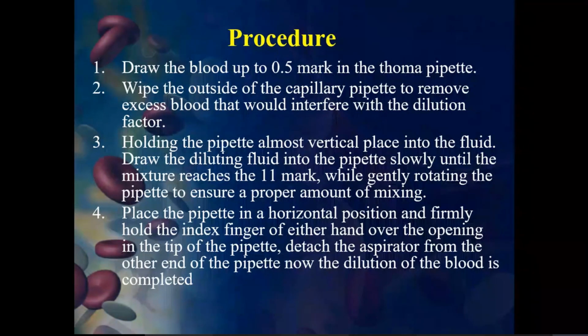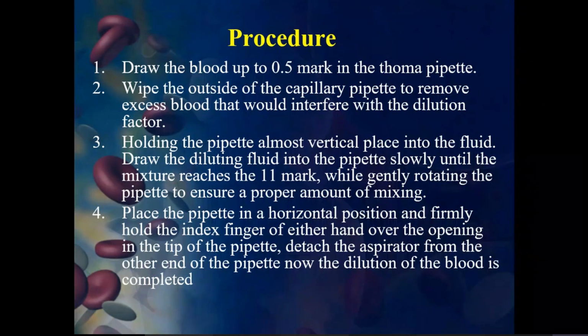Place the pipette in a horizontal position and firmly hold it with the index finger. That means you have to hold it strongly without disturbing the pipette. Either hand over the opening, the tip of the pipette. Detach the aspirator from the other end of the pipette. Now the dilution of the blood is completed.